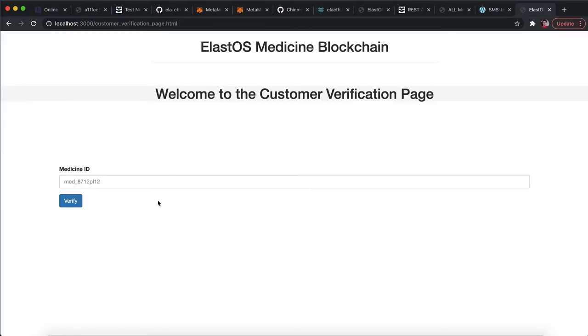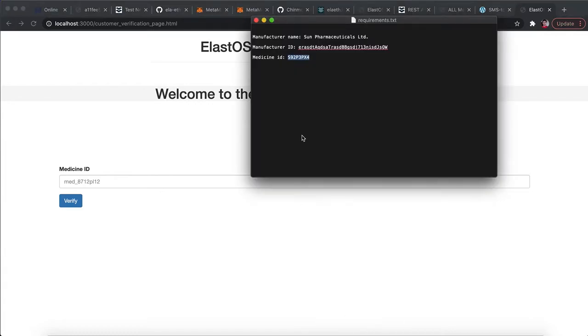You might have seen that recently the government in India has put some codes on the back of the medicine, and these are supposed to be unique codes using which you can verify the expiry date of the medicines. Similar to these codes, these are the codes that the manufacturer will basically write into the general ledger, and this code the customer will type into this portal.